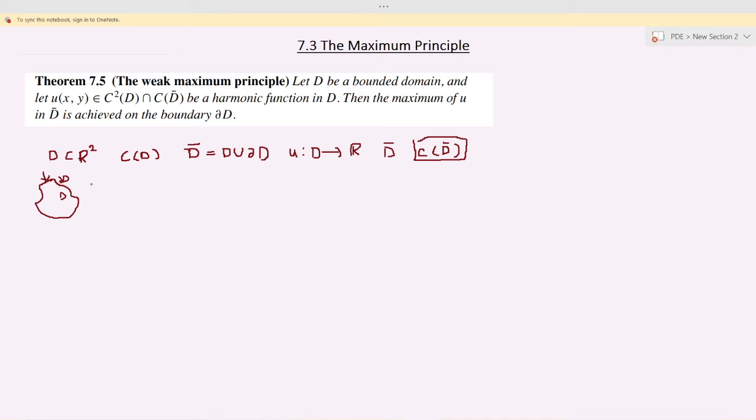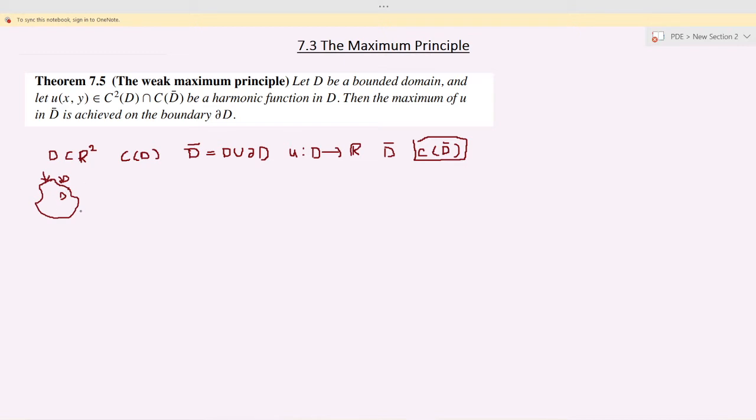It does not say that the maximum value is only achieved on the boundary. It may be achieved also at an interior point, but the theorem says that it is achieved on the boundary. Since it does not say that it is the only point where the maximum is achieved, this principle is called a weak maximum principle. It does not give a strong condition. It says that the maximum is achieved on the boundary, but whether or not it is also achieved inside, it does not give any information about that. That's why it is called a weak maximum principle.